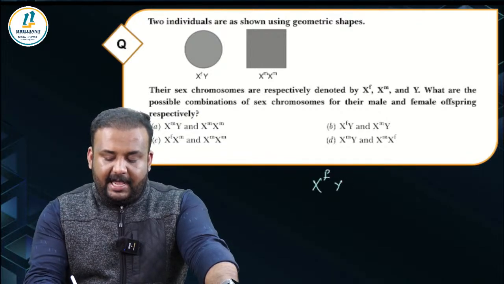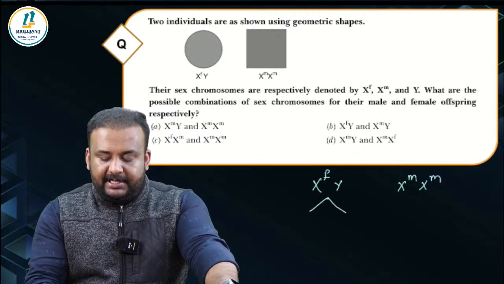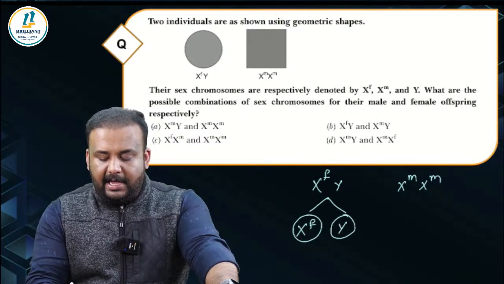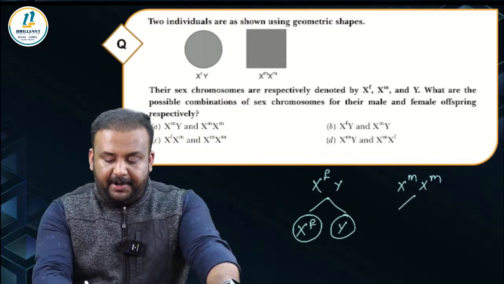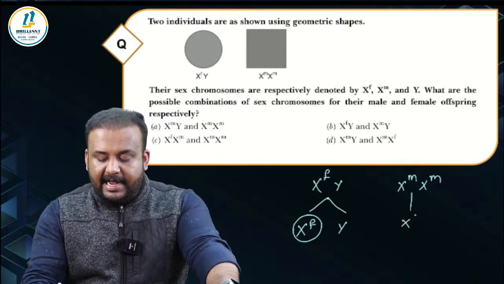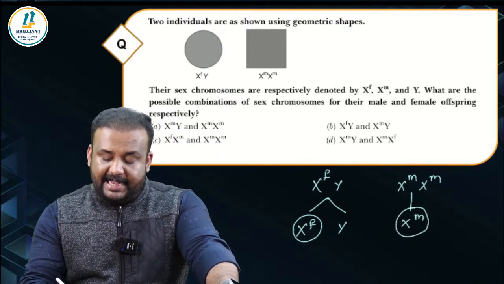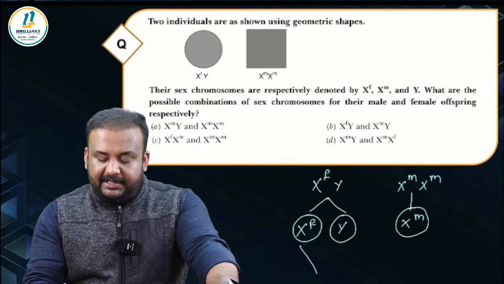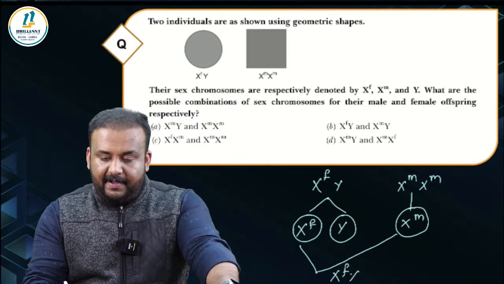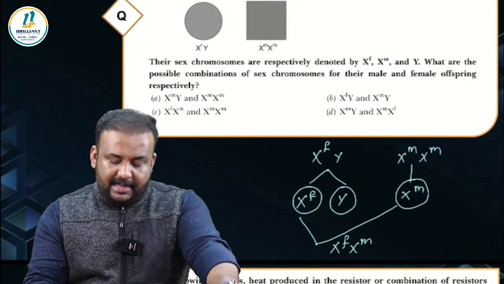So XFY and XMXM. This is the combination. This male is going to produce sperm of XF and Y, and the female is going to produce only one kind of ovum, and that is XM. So the combinations will be XF XM, right?